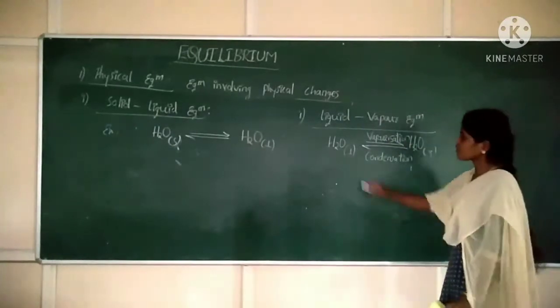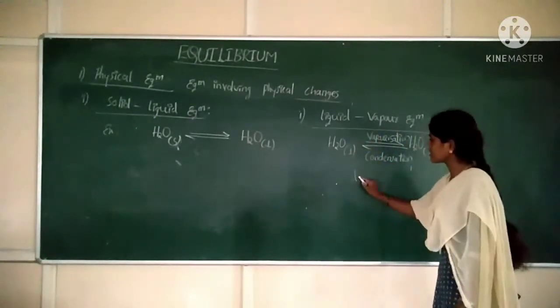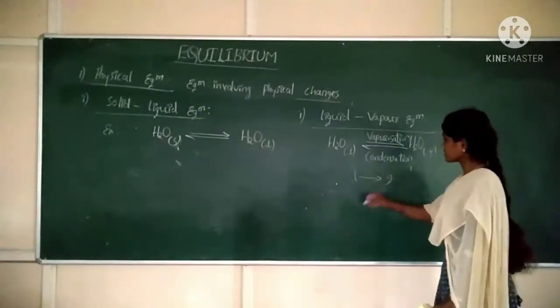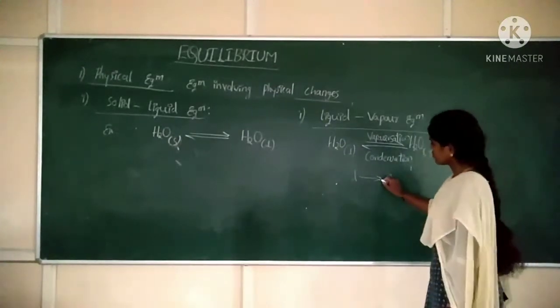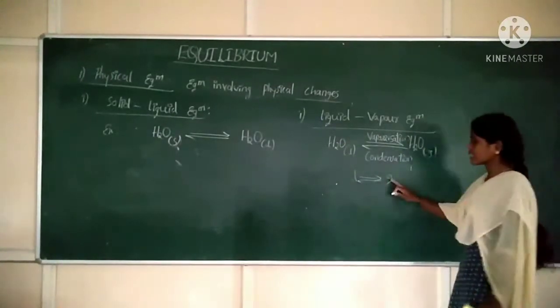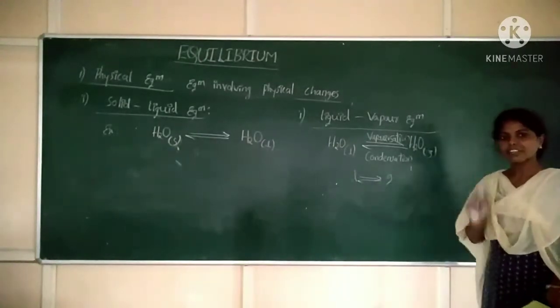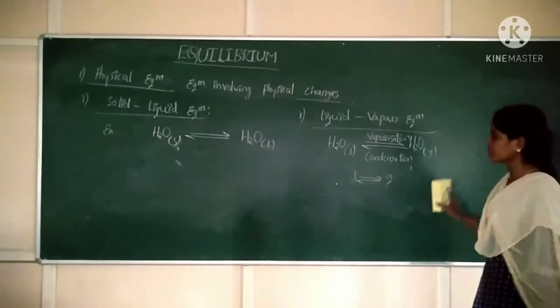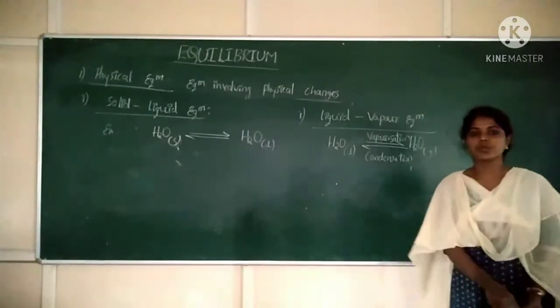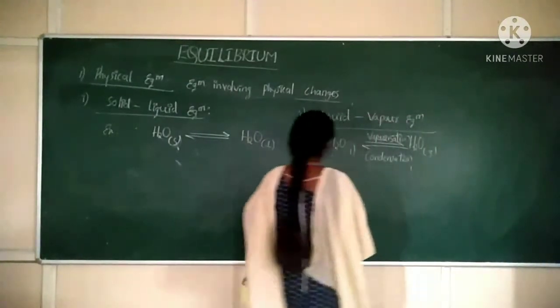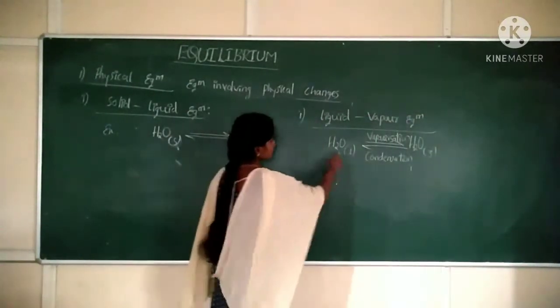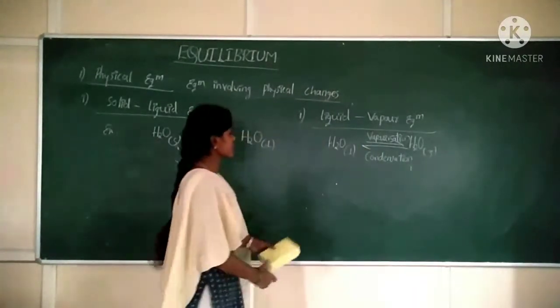So the number of water molecules converting from liquid state to gaseous state will be equal to the conversion of gaseous molecules into liquid molecules. At one point, that point is said to be equilibrium. Clear?